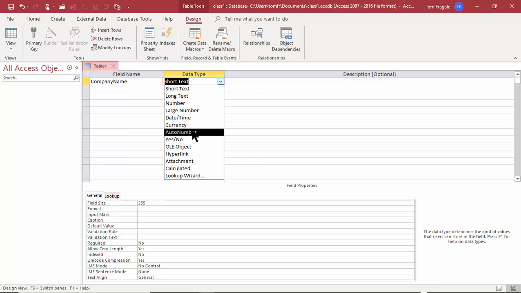An auto number field will give each record a different sequential number. So the first record will have 1, and then 2, and then 3, and so on. So it's actually a way to give the record a unique identifier if it doesn't have it already. So we'll talk about the auto number during this session, of course. We're going to talk about all of these.